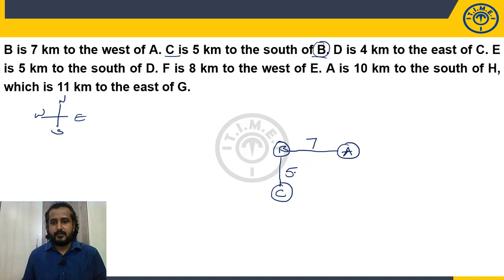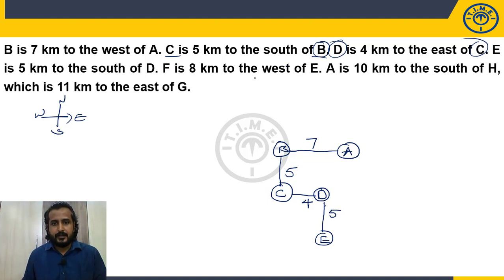C is here. D is east of C, so with respect to C, D will be on the east side, the right side. How many kilometers? 4. Let us maintain the scaling, so D here, 4 kilometers, because the distance is 7 kilometers. E is 5 kilometers south of D. So with respect to D, E is on the south. D will be above, E will be below. E, 5 kilometers. Now F is west of E.